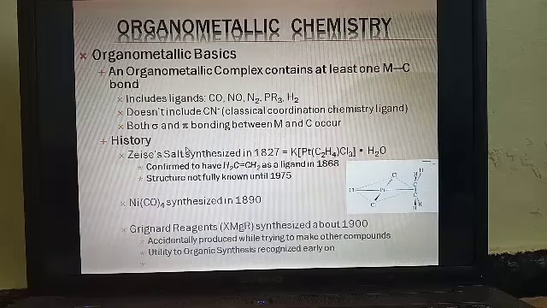Looking at the history, these were synthesized in 1827, but the structure was not fully known until 1975, due to the typical bonding between metal and carbon. Metal carbonyl compounds were synthesized in 1890, and the Grignard reagent in 1900. So many compounds came across early in the 19th century.